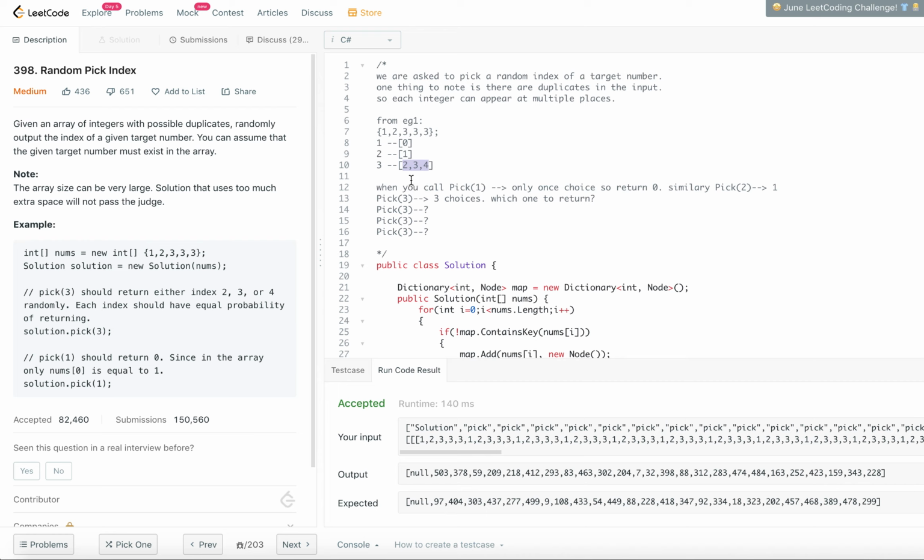We can't just stick to one thing. That's not going to be a random pick index, that will be just a pick index. So we have to return sometimes 2, sometimes 3, sometimes 4. If pick 3 is called 3 times, at this time you need to return 2, probably 3, probably 4, something like that. So we need to add some kind of randomness to it.